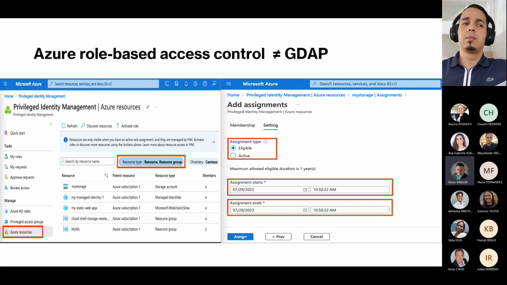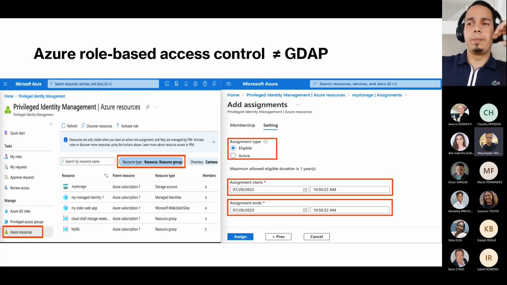Okay. So I would suggest that since we're having the GDAP conversation, which is more of a security thing, we also try to do another type of webinar for RBAC, because RBAC is a pricing thing, not a security thing. It's a pricing thing. So just to have that in mind. Very important. Yeah. Thank you, Oscar.